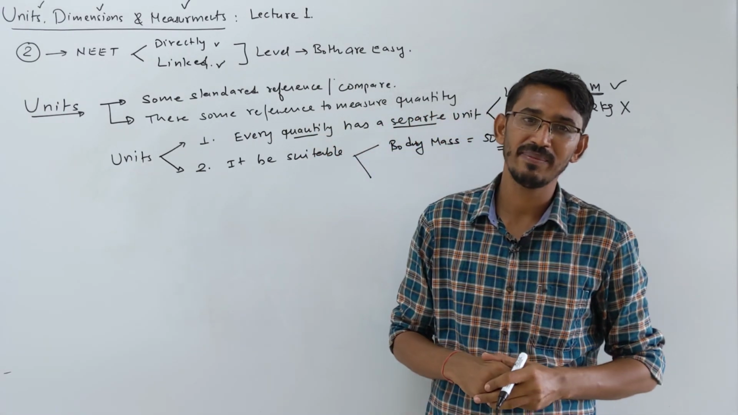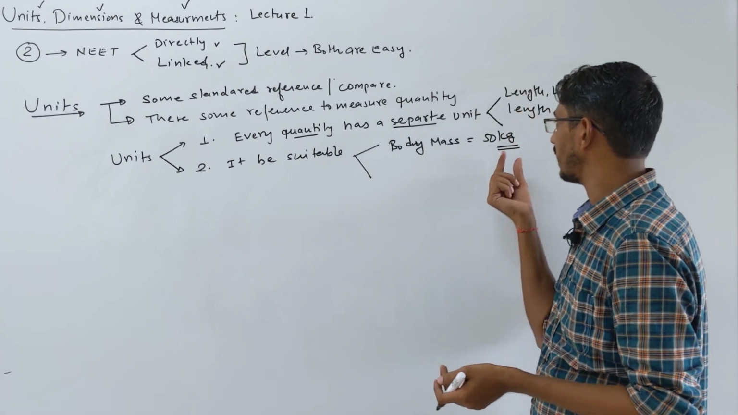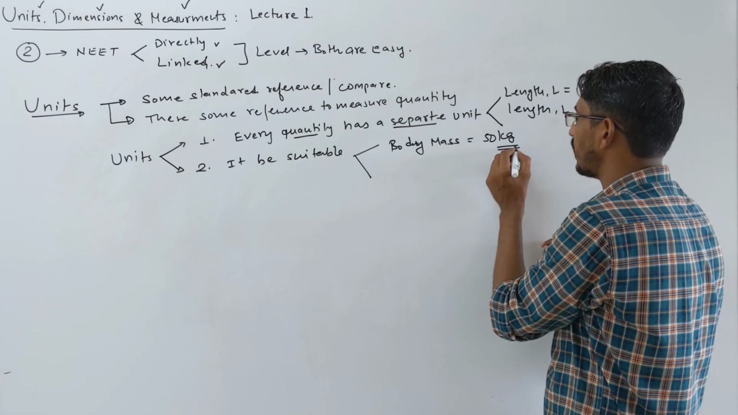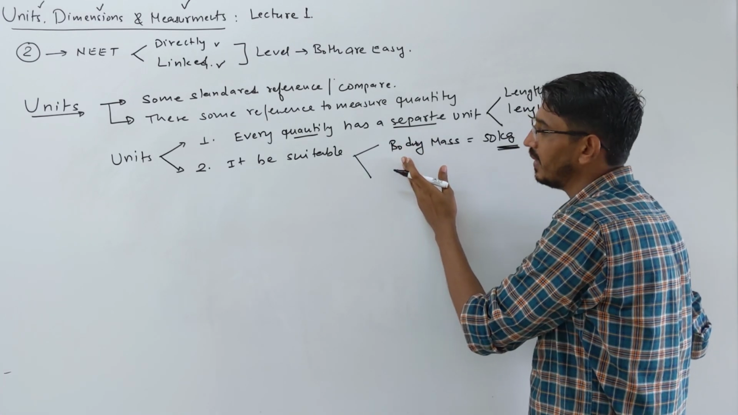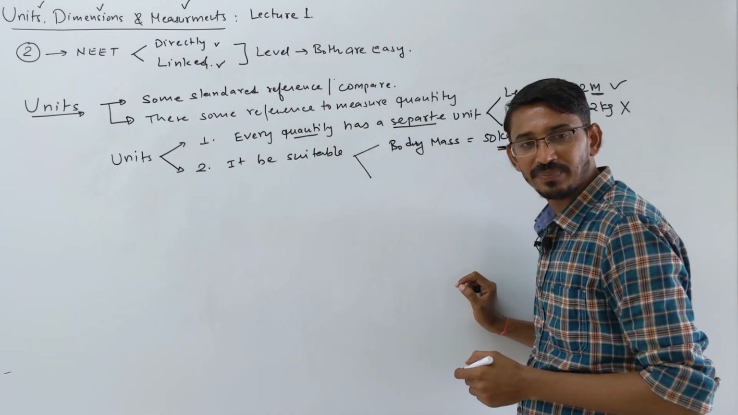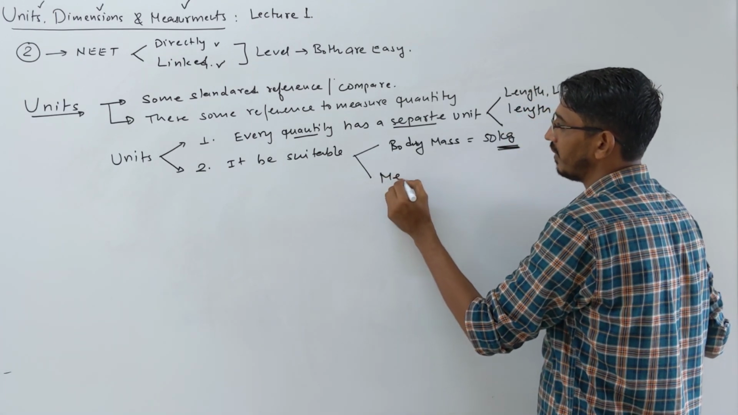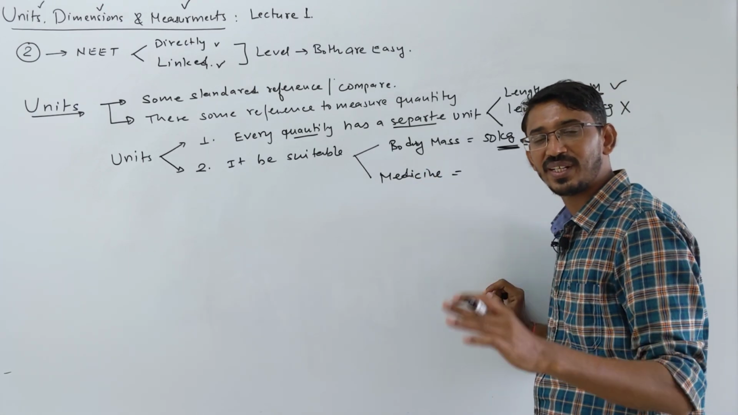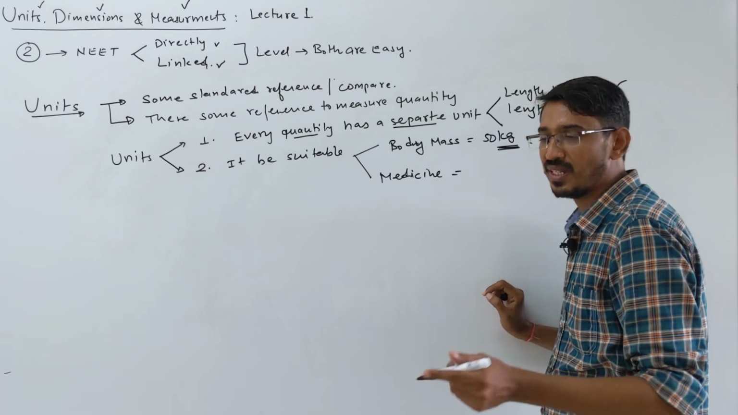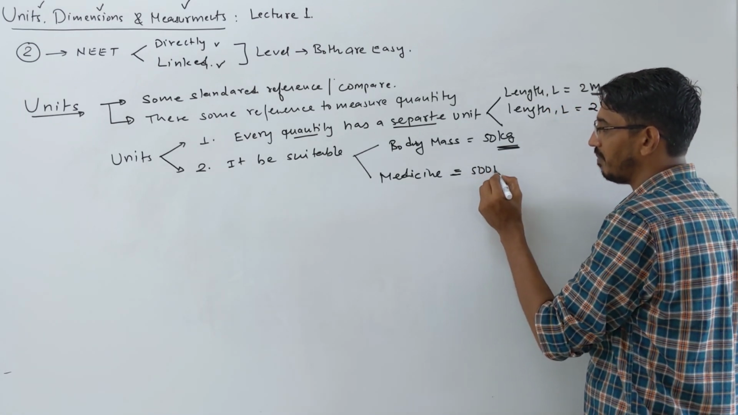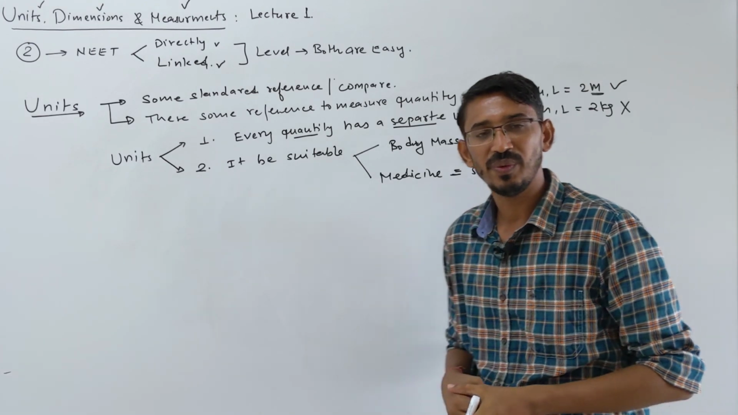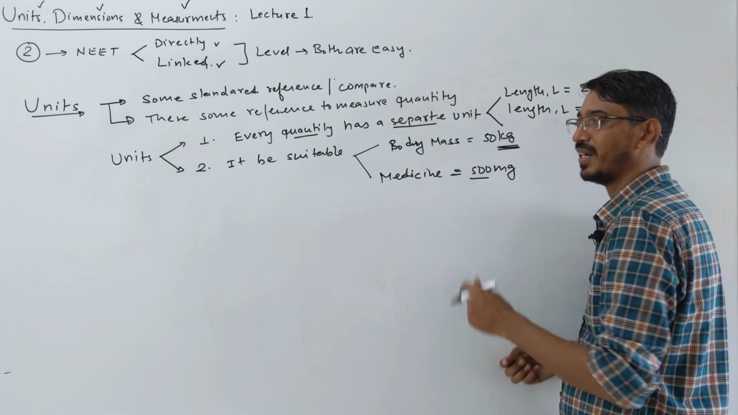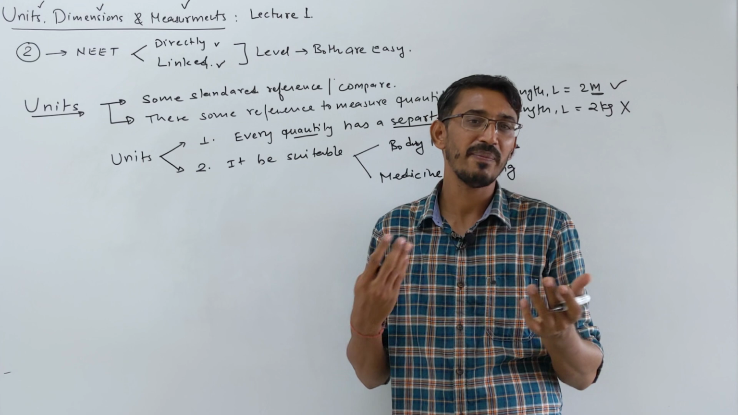Will you write your body mass in grams? Will you answer like my body weight is 5,000 grams or 550,000 grams? No, you will write in kg. That's an appropriate unit for this quantity, right? But suppose you buy a medicine, a tablet, then how do you write the mass of that medicine? We write it in milligrams, like you buy the tablet, you call it 500 mg, 1000 mg, 250 mg, right? You cannot buy a tablet and write its mass as 500 something kg. That's not an appropriate unit, right?